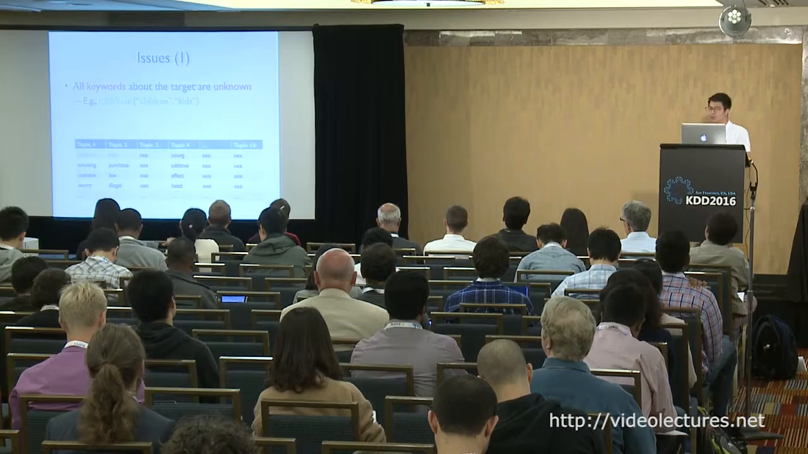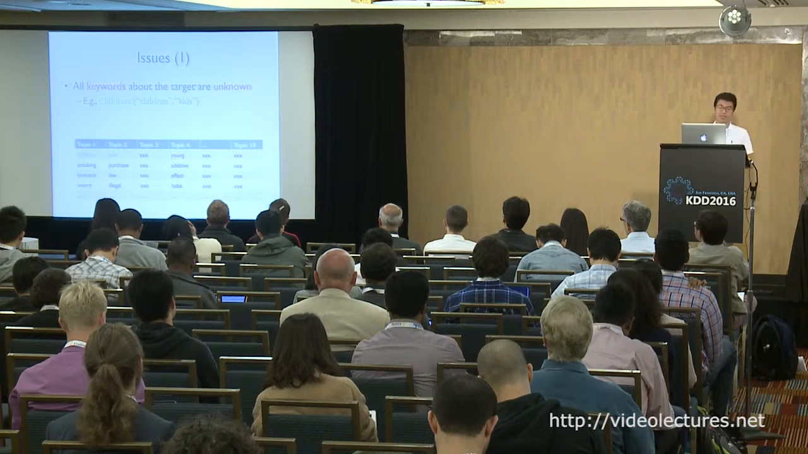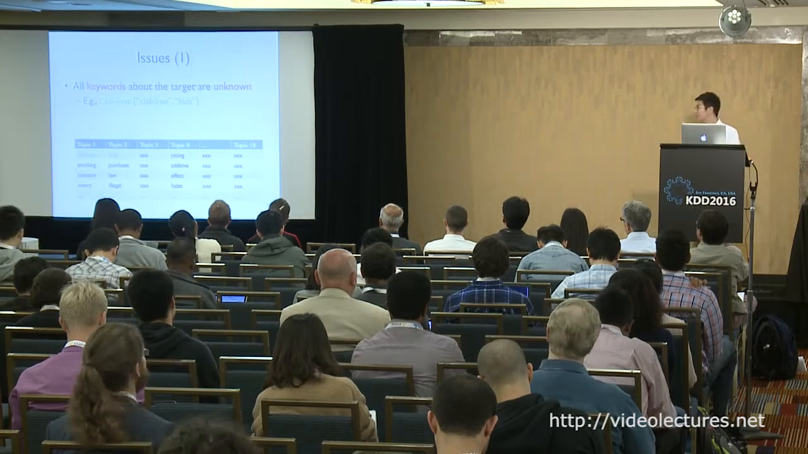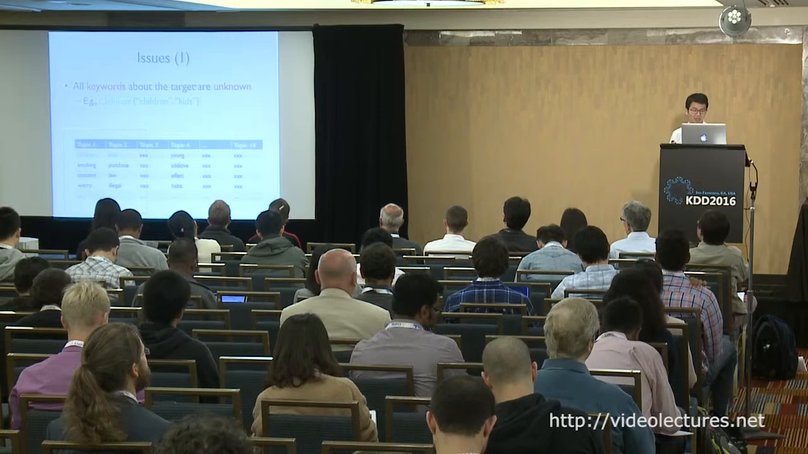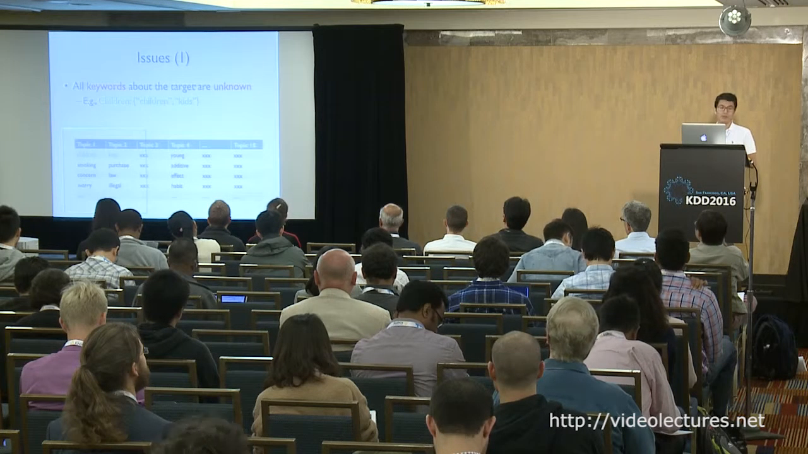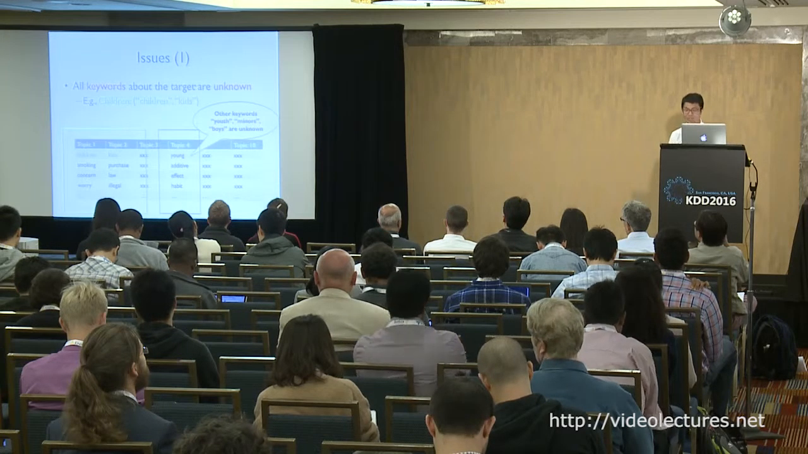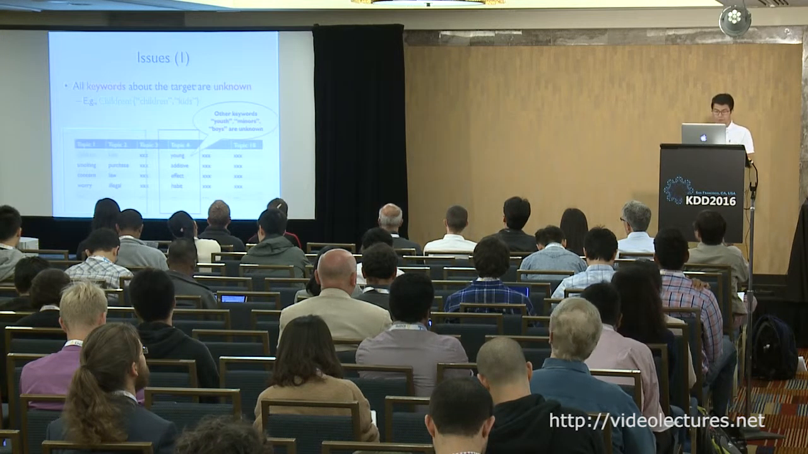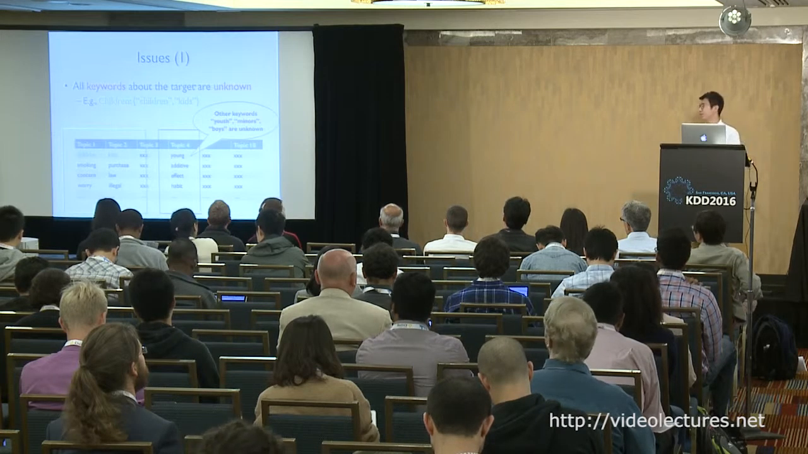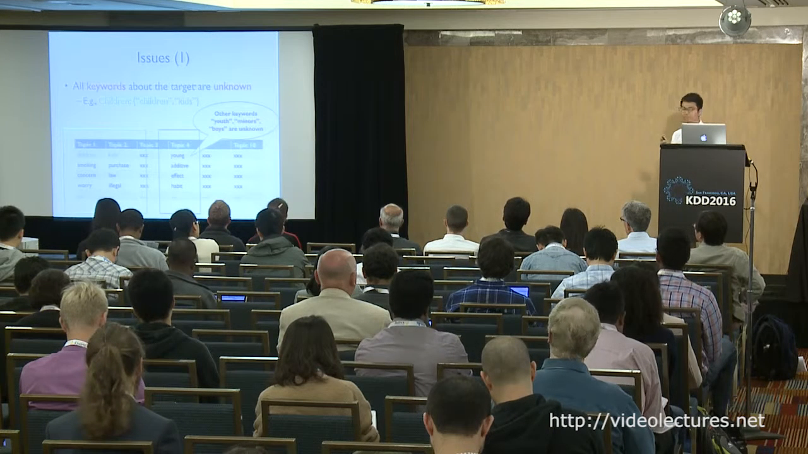Issue one is that we do not know all the keywords. We may know some keywords at the very beginning, like children and kids, but we might miss some important words, like young, youth, minors, boys, that we don't know. If we do not know these keywords, we might lose some important topics. This is issue one.